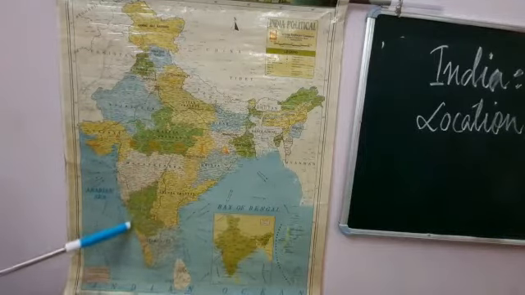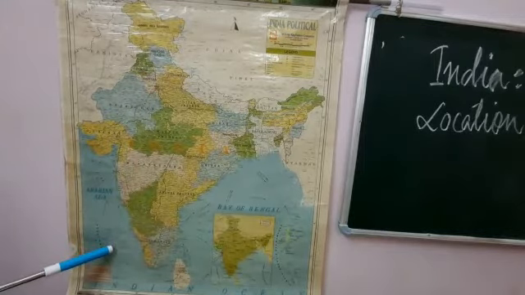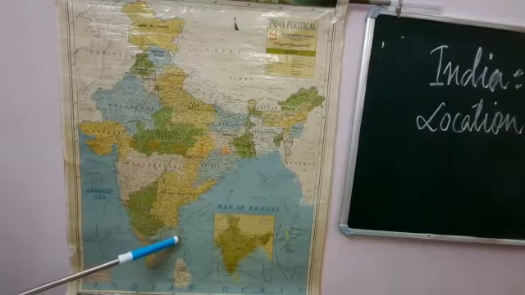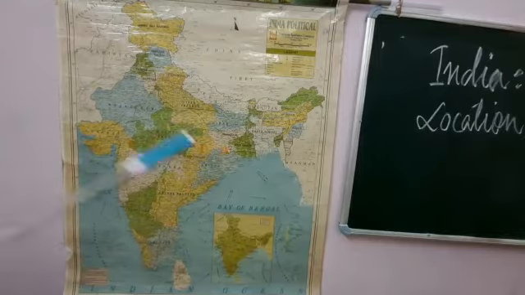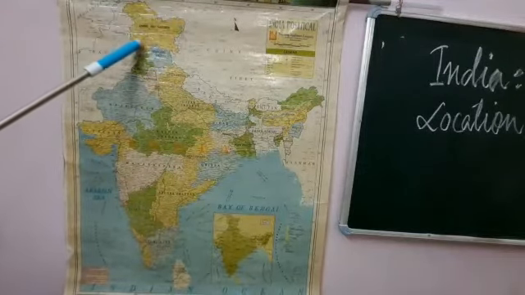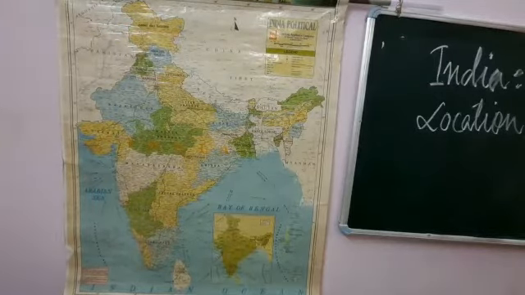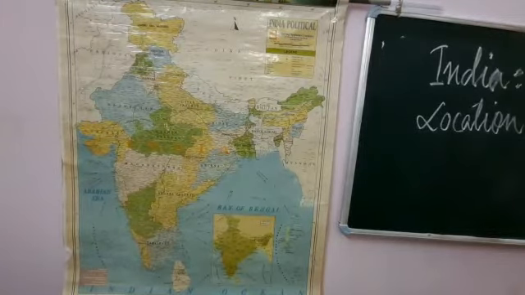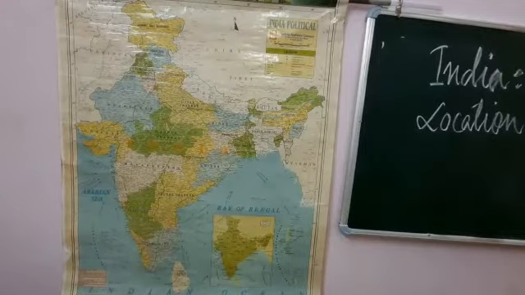Lakshadweep Islands, that is Kavaratti. And Puducherry, that is Puducherry. And Ladakh is also there, and Jammu and Kashmir, that is Srinagar. So we have seen the states and the union territories of India with their capitals.